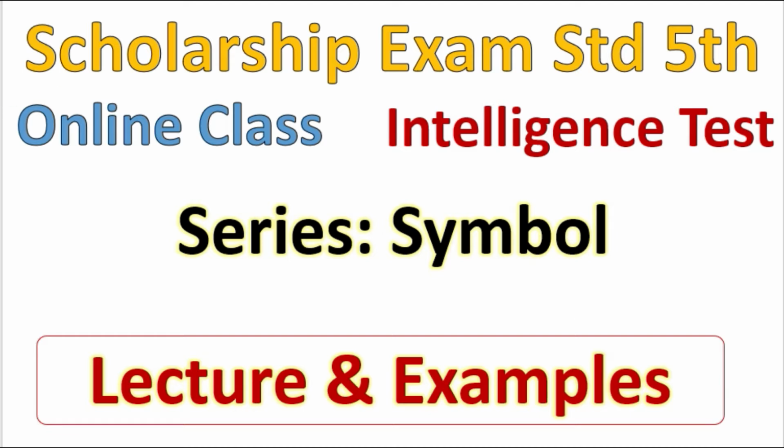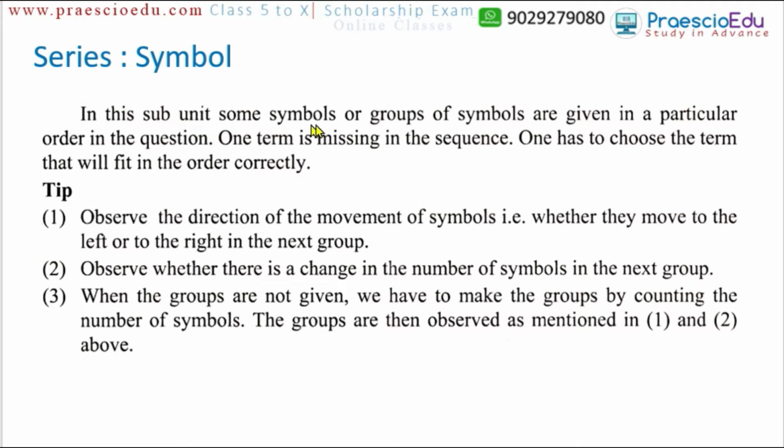Here in this series, symbols or groups of symbols are given. Like in the previous topic, where there were figures or some numbers, but now the symbols may be a star, a triangle, a square, a question mark, or any symbolic form. Even numbers are sometimes mentioned, but they are considered symbols. Or suppose there is a square, a circle, or some alphabets, but those should be considered symbols because other letters also come in symbolic forms.